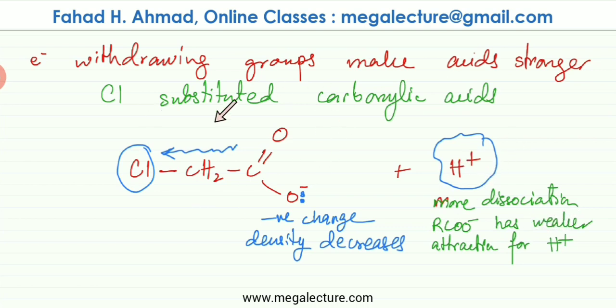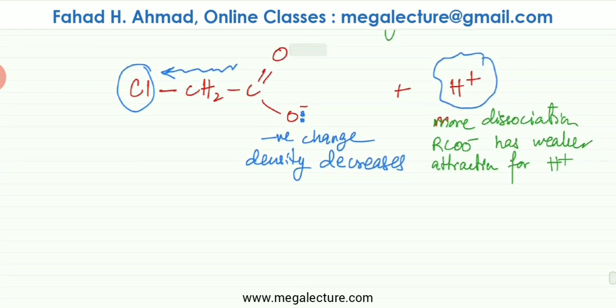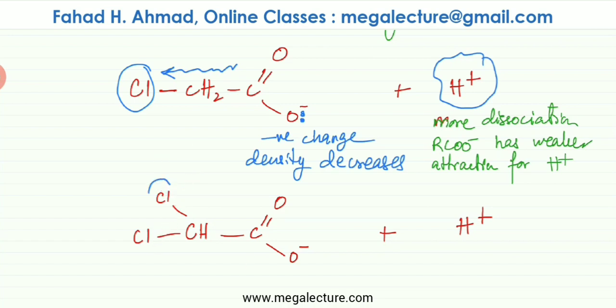Now there would be variations of this molecule, chlorine substituted carboxylic acids. The greater the number of chlorines that are substituted, for example, here I've drawn a molecule where there are two chlorines substituted. So if there are two chlorines substituted, the electron withdrawing effect would increase. And the negative charge that is concentrated over here would be even lesser. The negative charge density over here would decrease because now you have two chlorines that are pulling the electrons towards themselves. So if the electrons get more distributed and they get pulled over here, the negative charge is going to be even lesser compared to the first case.